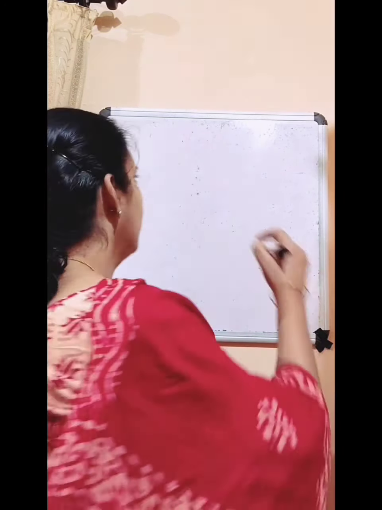And they live everywhere. We can see bacteria everywhere. And they have various shapes also. Some are round shape, some have a rod shape, some have a spiral shape. So they have various shapes also.